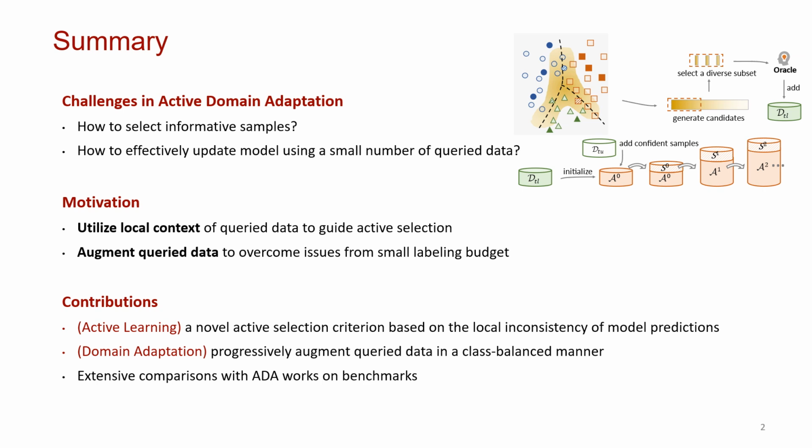We focus on two challenges: how to select informative target samples and how to effectively update the model using a small number of query data. Our motivation is to utilize the local context of query data and augment query data. With this, we propose a novel active selection criterion and a progressive augmentation module.